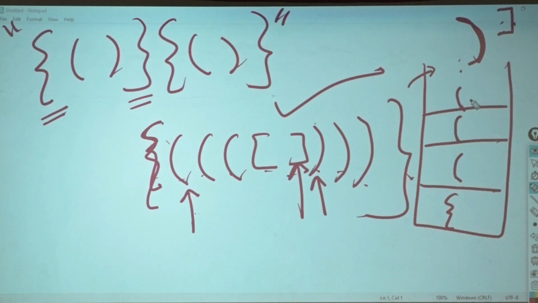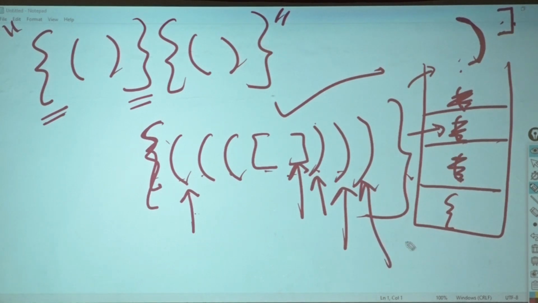Is it matching the top of the stack? Yes. Then what will I do? Pop. Then this guy comes. Is it matching the top of the stack? Yes. Pop. Then this guy will come. Pop. Then this guy will come. Top of the stack, who? Pop. Okay.